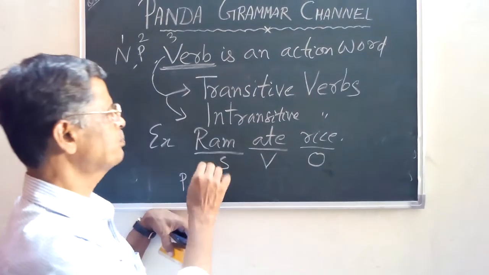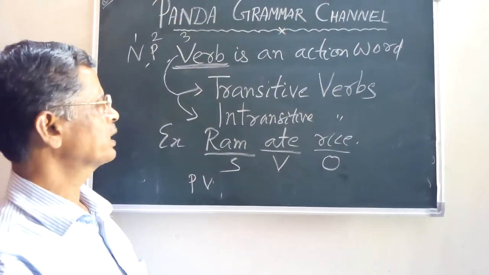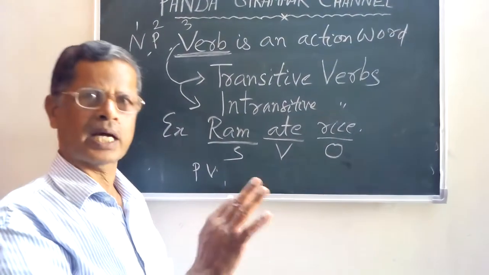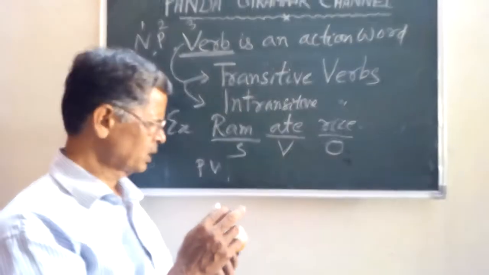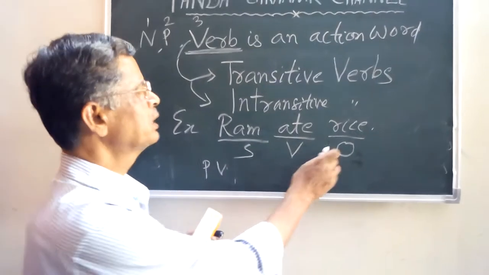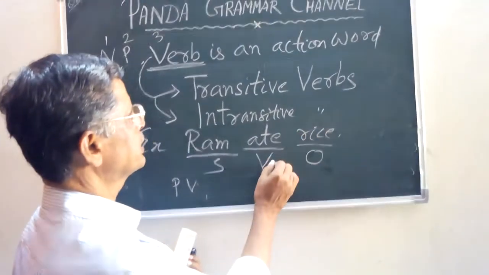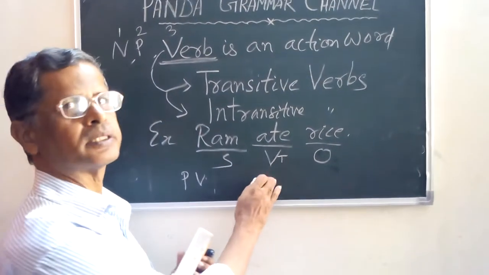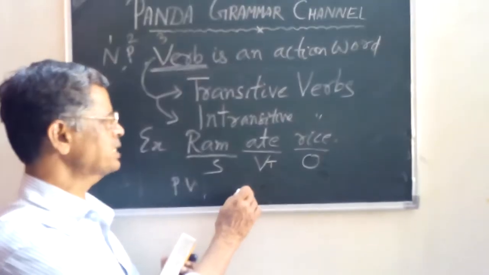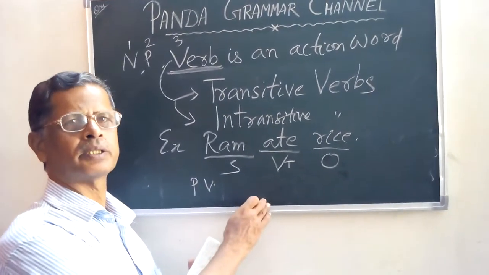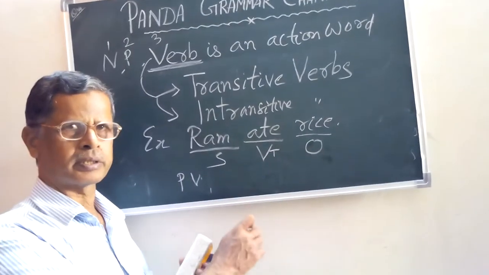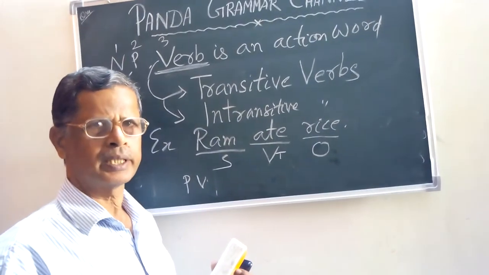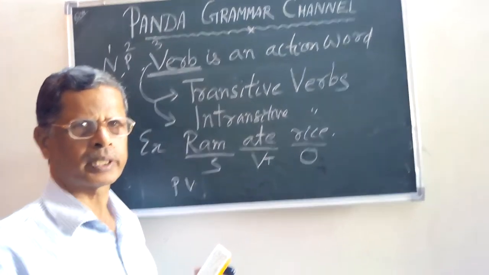If passive voice is possible, you see: Ram ate rice. Rice was eaten by Ram. So passive voice is possible. So when passive voice is possible, the object is present there, and this verb is called a transitive verb. Okay. So I will make a list of transitive verbs. Then I will tell you about intransitive verbs. So now we will take a 1 or 2 minute break. Okay. Thank you.